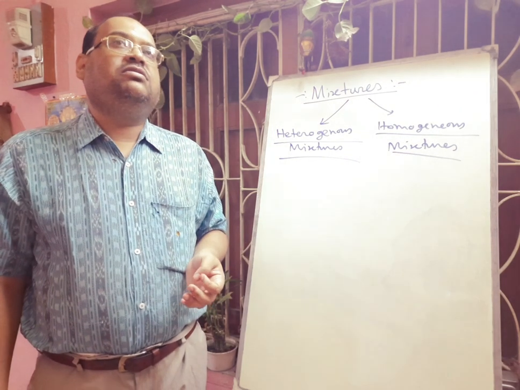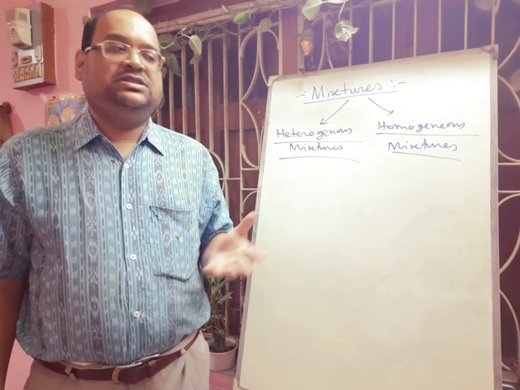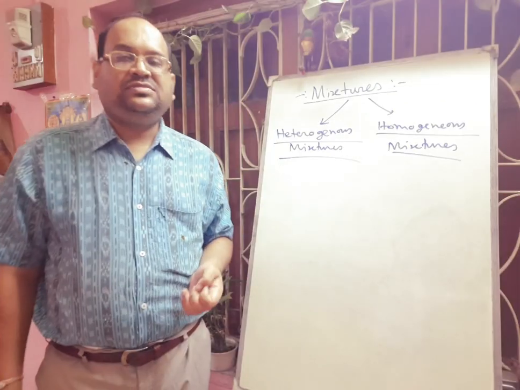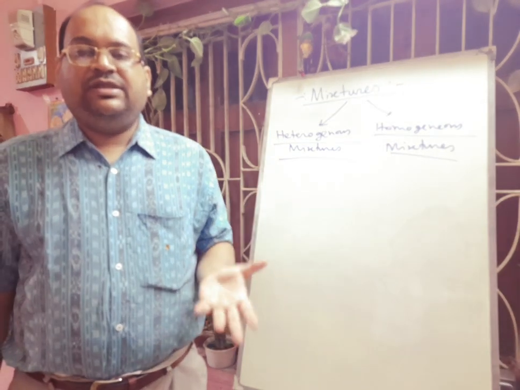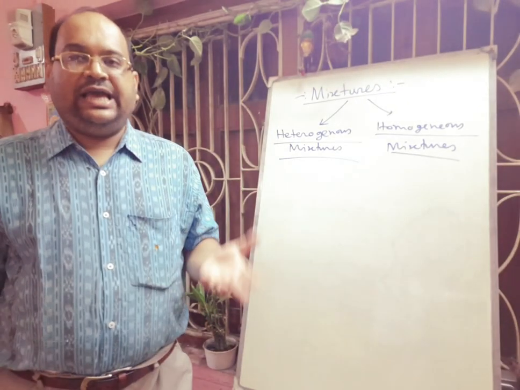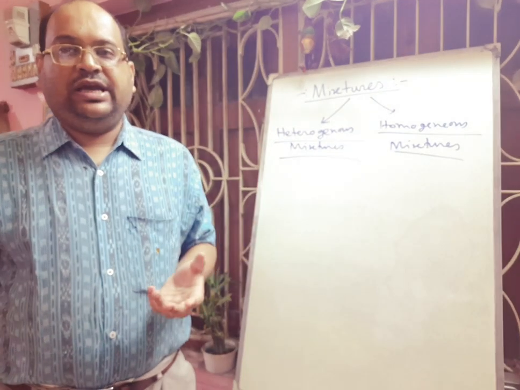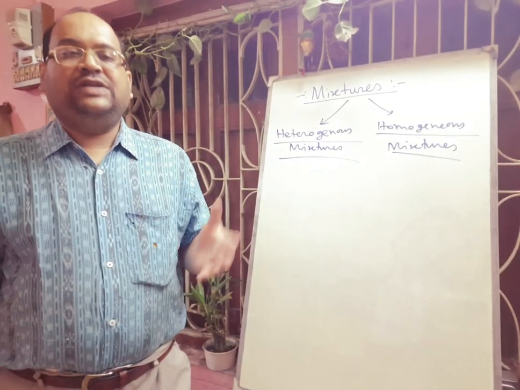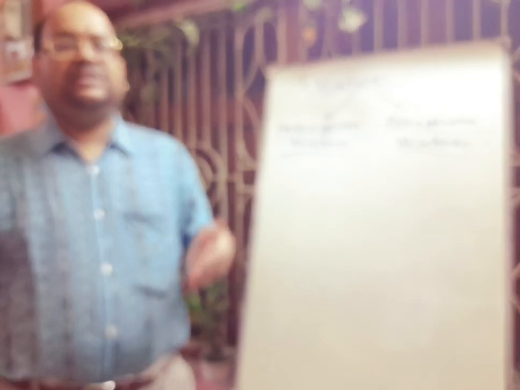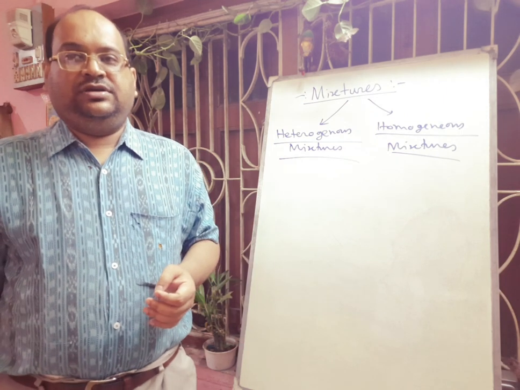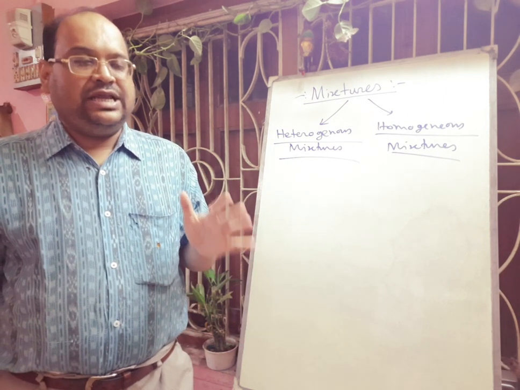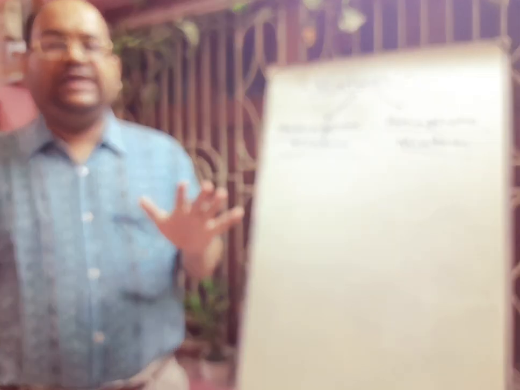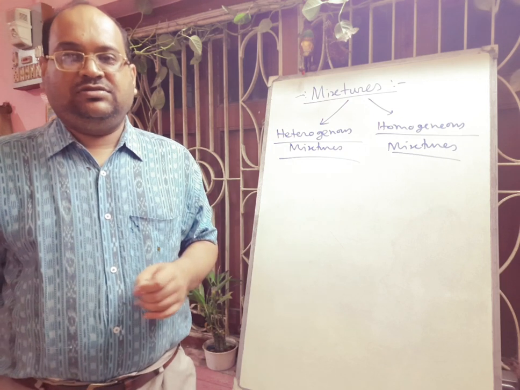Now, why is it showing different colors? Because red soil contains a higher percentage of iron compounds. And if you think about the black soil, it contains a higher percentage of lime, magnesium, aluminum and iron, as well as a higher percentage of organic matter. So as their composition varies, definitely their color will also change. Soil generally is a mixture of organic matter, minerals, and there may be gases, liquids and organisms.